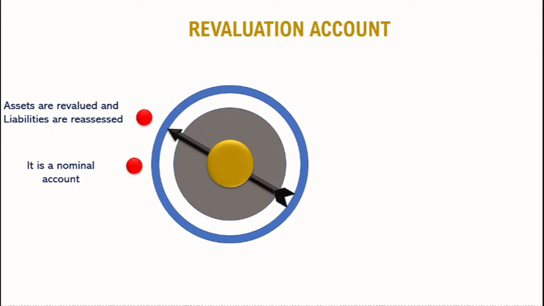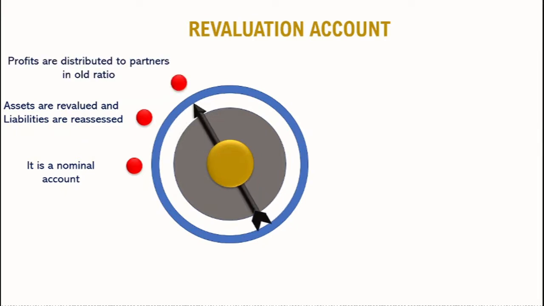Secondly, the assets and the liabilities are revalued and reassessed. The value of the assets changes according to the market value. In the same way, if there are any changes in the liabilities, this is the point where we change the value of assets and liabilities, or we write the revised value in our new balance sheet, so that whatever changes are there at this point of time can be adjusted. Third point says that whatever the profit or loss balance of this particular account is, that will be shared by the old partners in their old ratio.